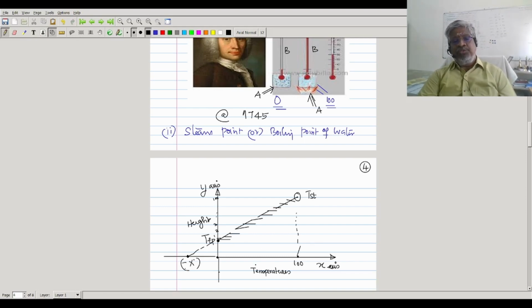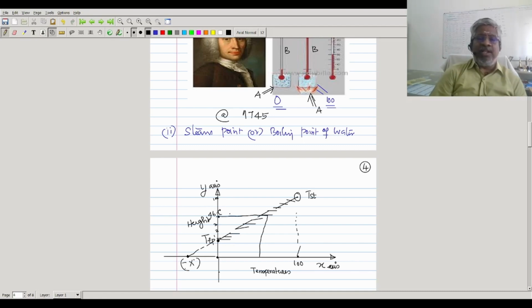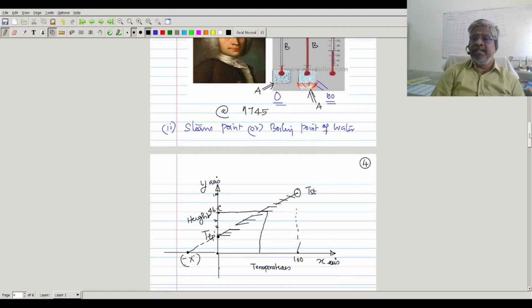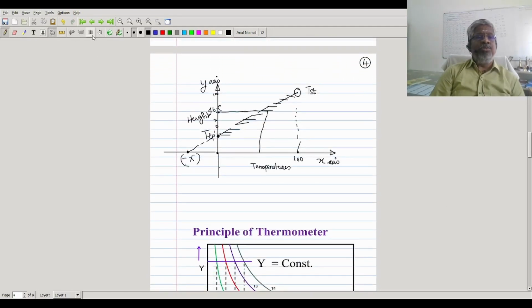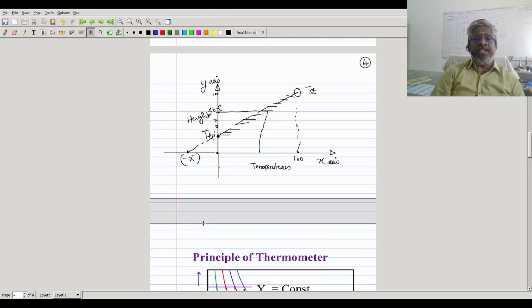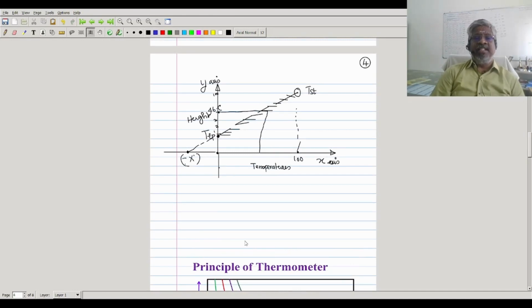Now, if you go and keep this particular thermometer at any place, and if it reads like this, suppose it is the 46th level, so he put it as 46 degrees. This is 46 degrees temperature. That is the intention. Okay. So now we'll see how this particular methodology is developed based on the zeroth law of thermodynamics.